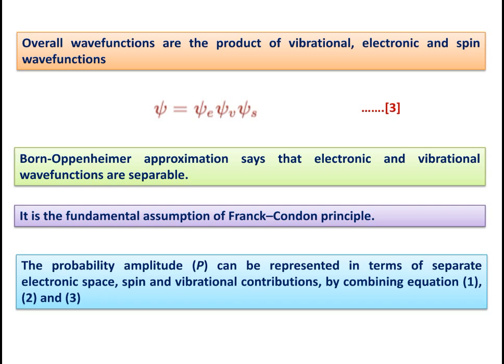The probability amplitude P can be represented in terms of separate electronic, spin and vibrational contributions by combining equations 1, 2 and 3. We'll combine equations 1, 2 and 3 and express the probability amplitude P in terms of the electronic, spin and vibrational contributions.